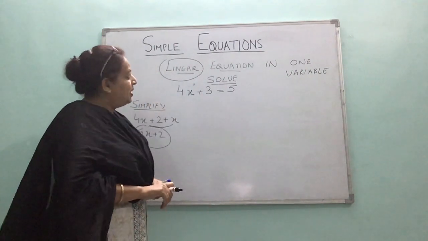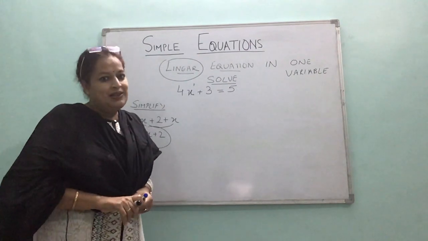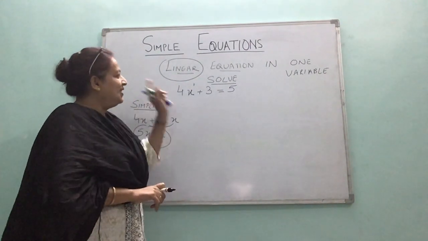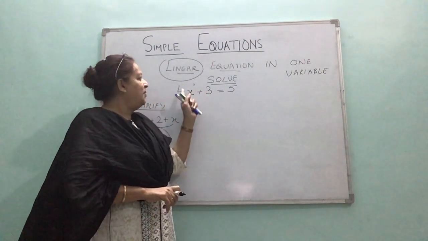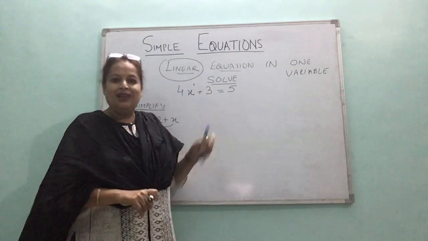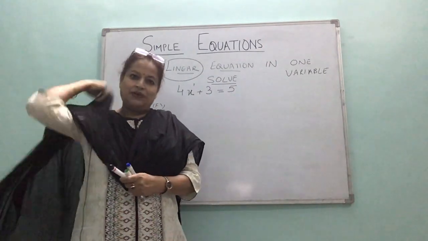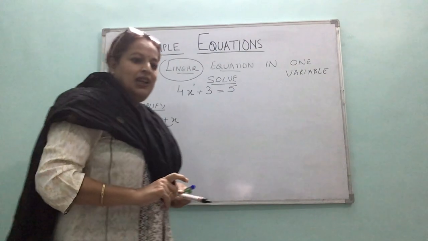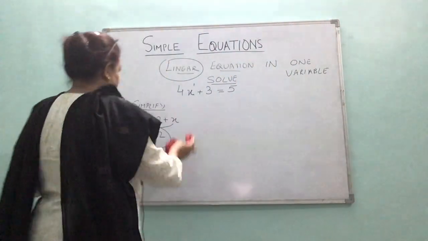So this particular chapter is going to teach you how you can solve simple linear equations. Right, children? So it is a simple equation with an equal to sign. Linear means, as I told you, the degree of the equation is 1. It is a simple linear equation. There are two methods of solving a linear equation. I will be teaching you today to solve linear equations by inverse operation.